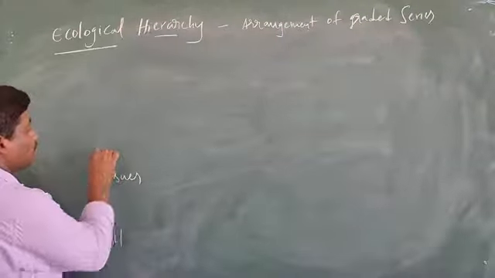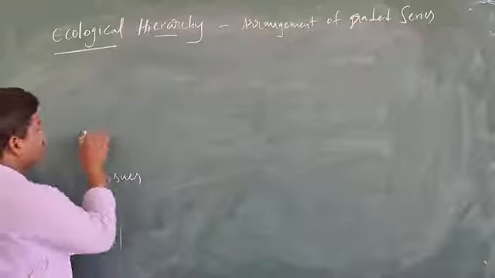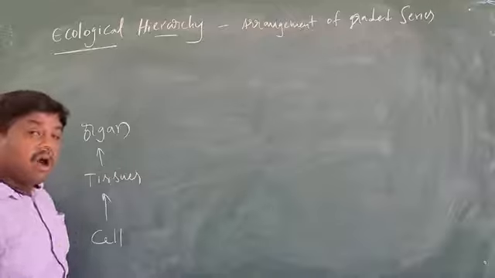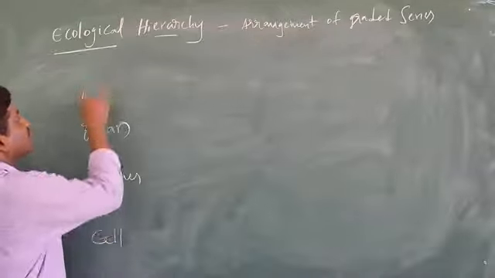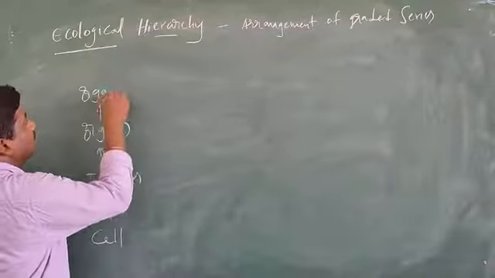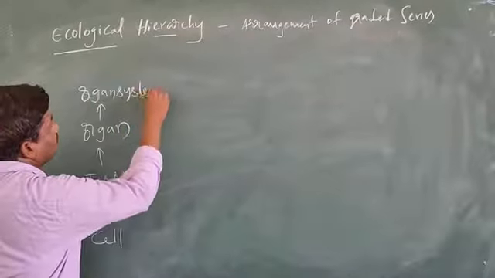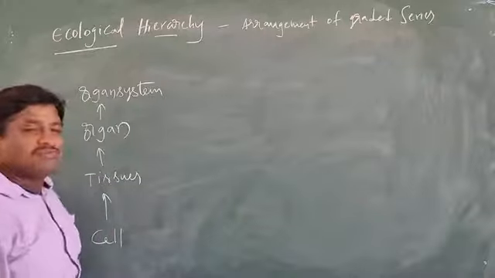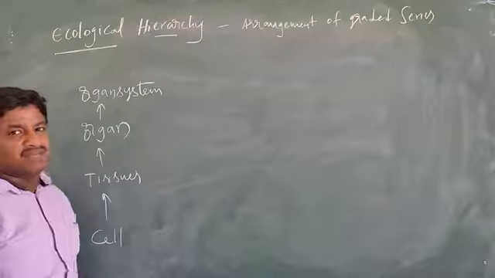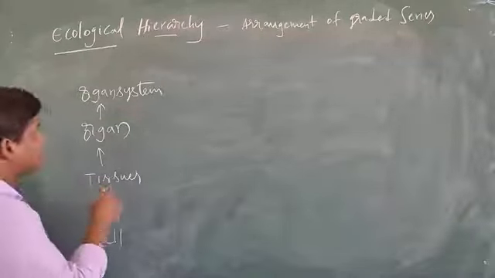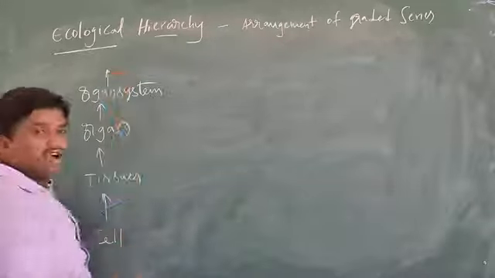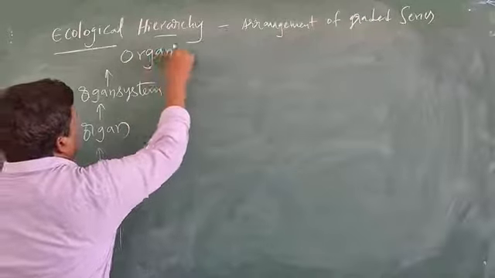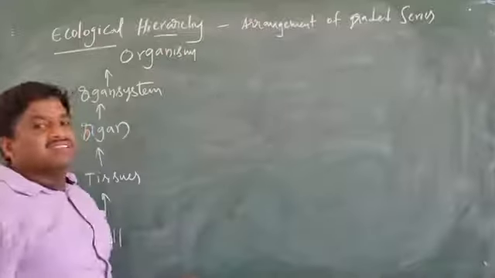Tissues together form organs. Organs together form organ systems. These organ systems together form an organism.